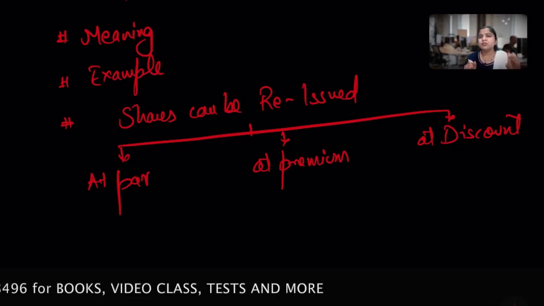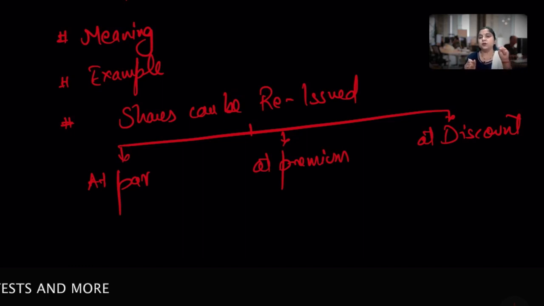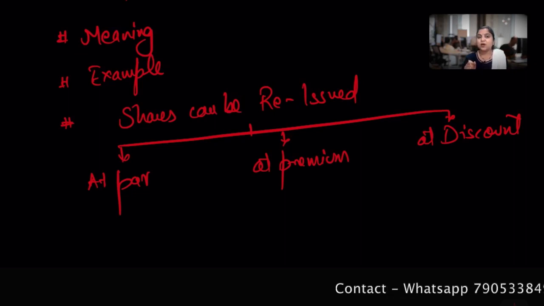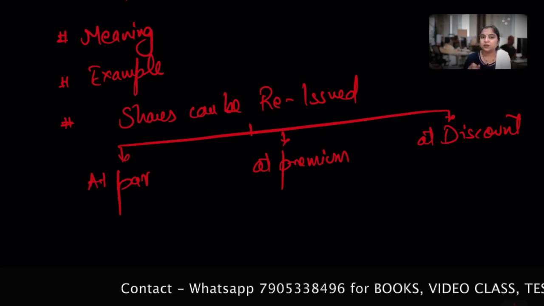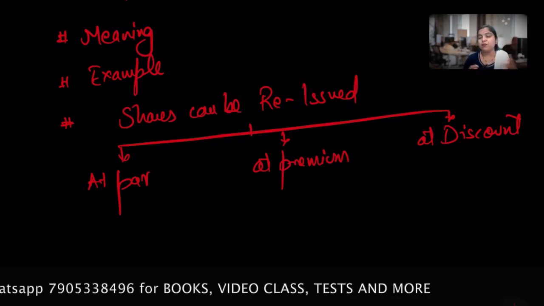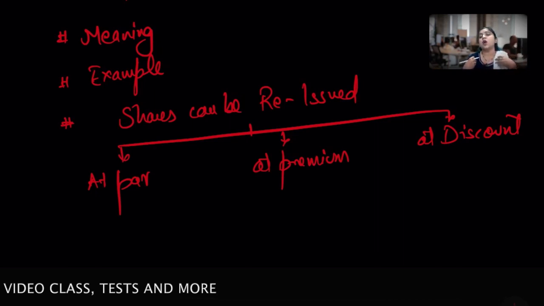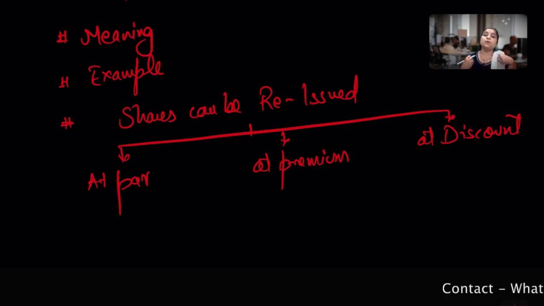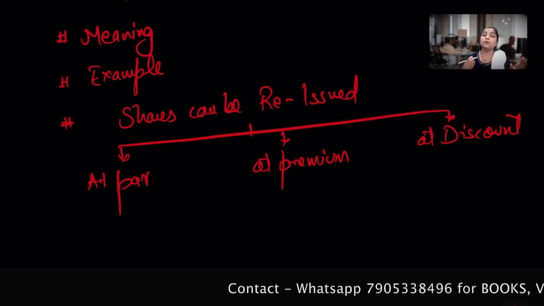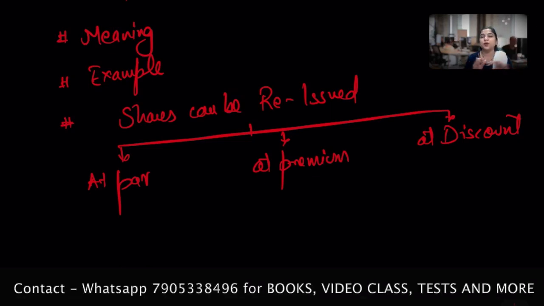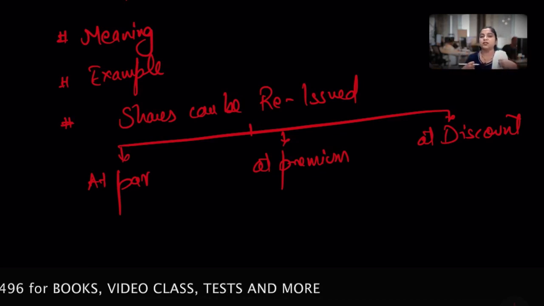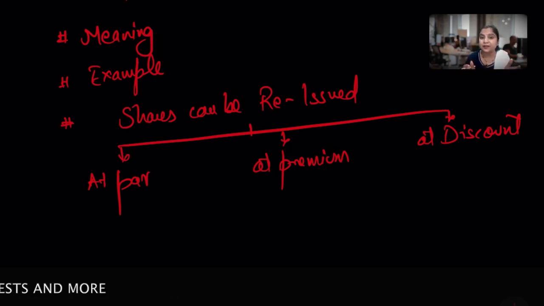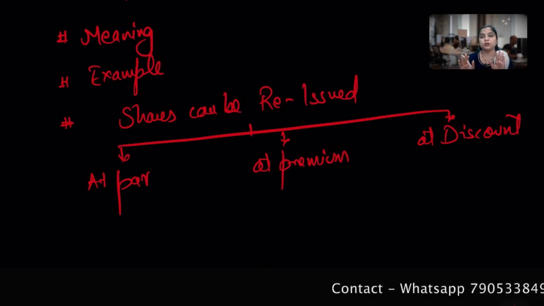Whatever amount is standing in the books of share forfeiture will be our net gain. We will treat it as a net gain because now I decided to reissue at par. Whatever I took from you as a defaulting shareholder will now become a net gain, and this gain will be part of the capital reserve and will be transferred to the capital reserve.